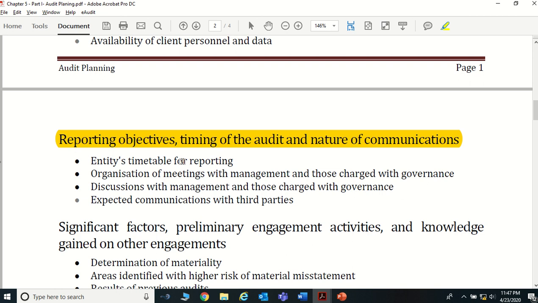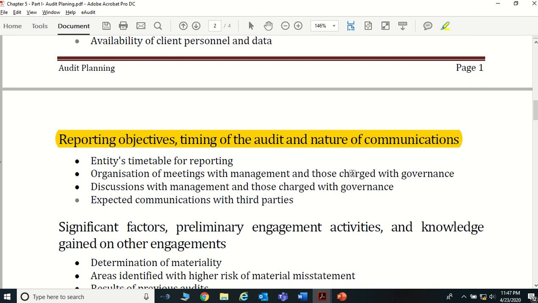So the entity's timetable for reporting is one important such aspect. Next one is organization of meetings with the management and those charged with governance. Normally, especially for PLC companies, they should have a planning audit meeting with those charged with governance.